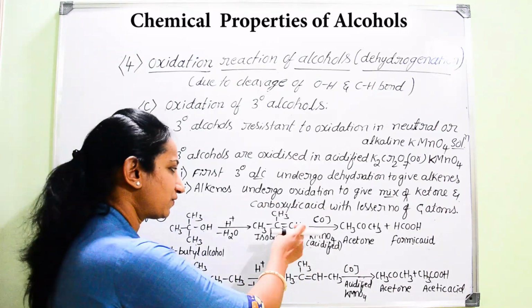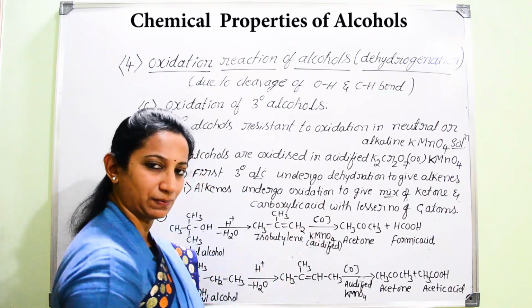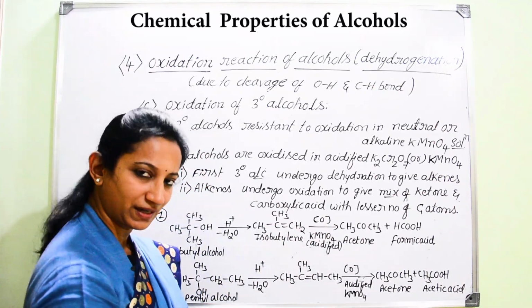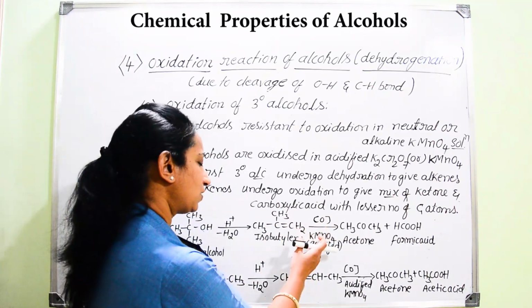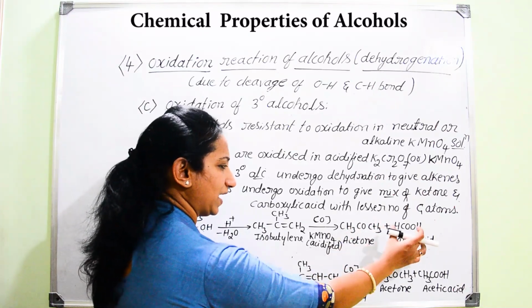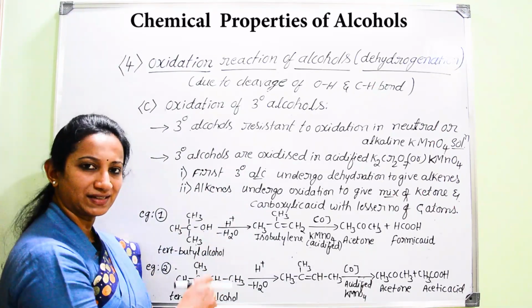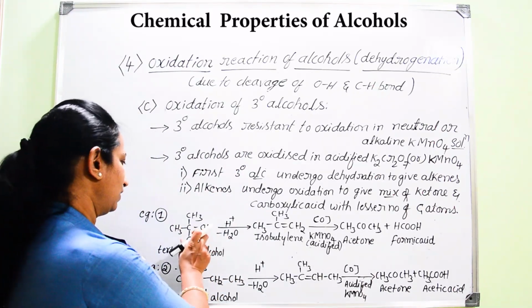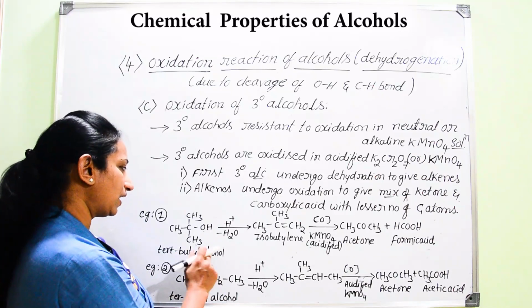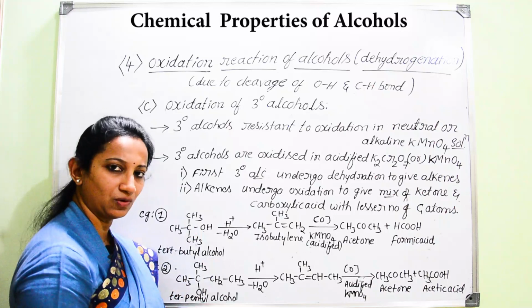In the very next step, they can easily undergo oxidation along with acidified potassium permanganate. So we get conversion into the ketonic group as well as the carboxylic group. Now let us go for a specific example, tertiary butyl alcohol, which is one of the examples of tertiary alcohols.